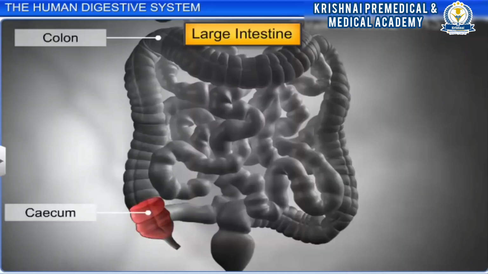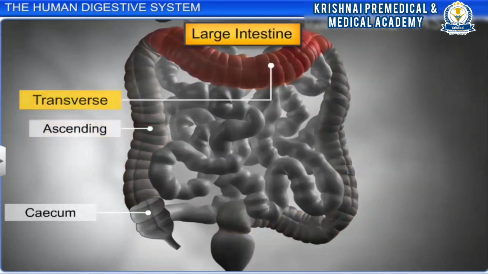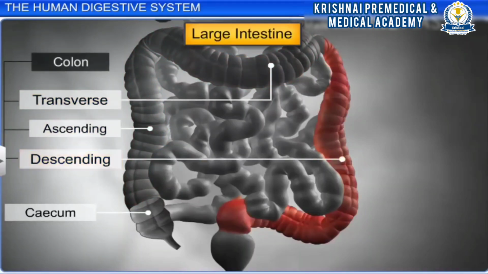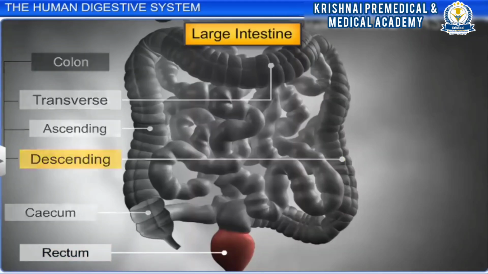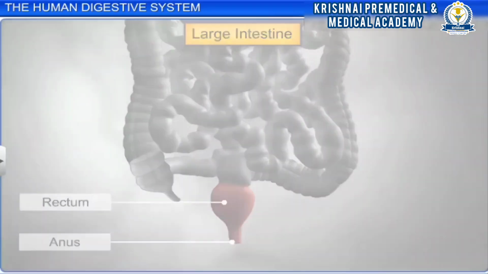The cecum opens into the colon, which is divided into ascending, transverse and descending colon. The descending part of the colon leads to the rectum, a bag-like structure which stores undigested food as fecal matter till it can be passed out. The rectum leads to the last member of the alimentary canal, the anus, which ejects the undigested food remains.